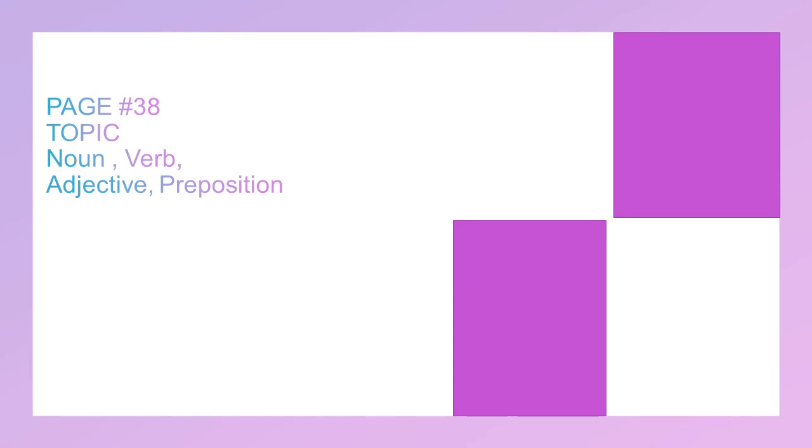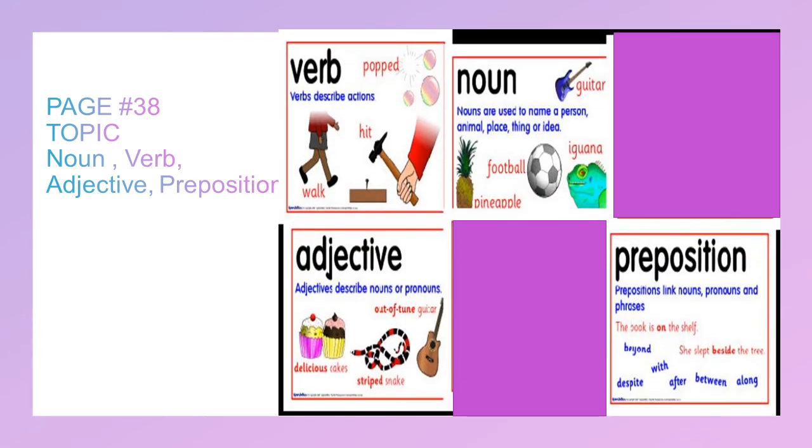Page number 38, topic noun, verb, adjectives, prepositions. Before starting the page, let's look at the definitions. Nouns are used to name a person, place, thing or an idea. For example, guitar, football, pineapple, iguana.